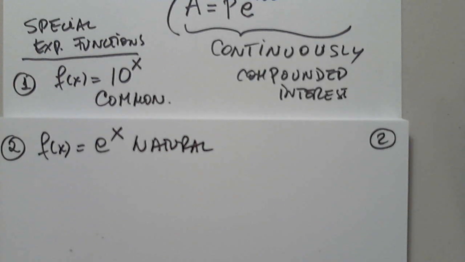I'm going to share my screen. Where are you guys? I lost you. I found you. So they're so special that, look here, we have to activate them with the second key, 10 to the x and e to the x. If I want to determine 10 to the second power, I know it's going to be 100.